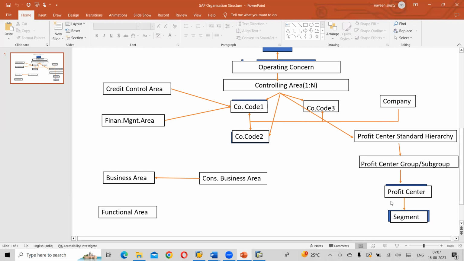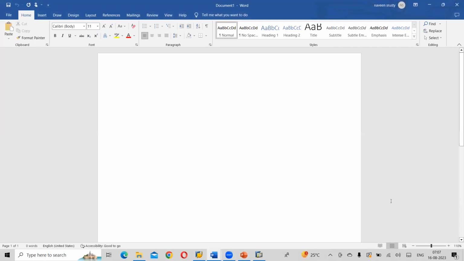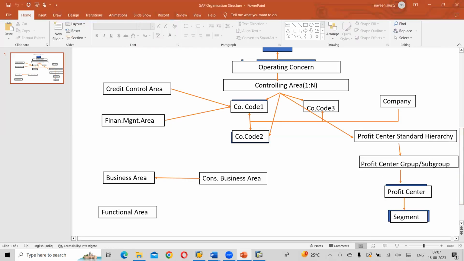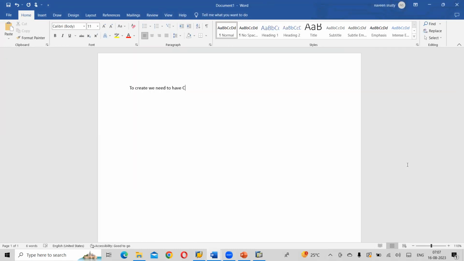To create a profit center, remember this particular point: we need to have a controlling area. Compulsory. Without a controlling area, we can't create a profit center. We will discuss the controlling area in depth.